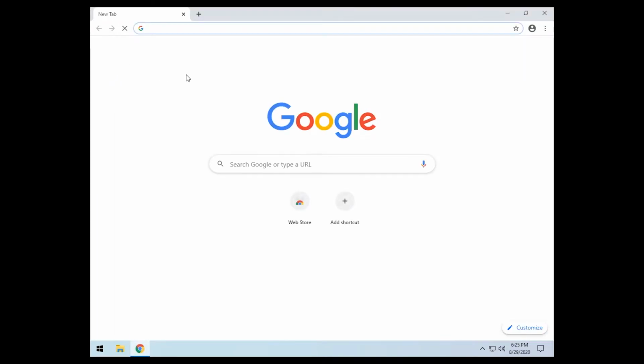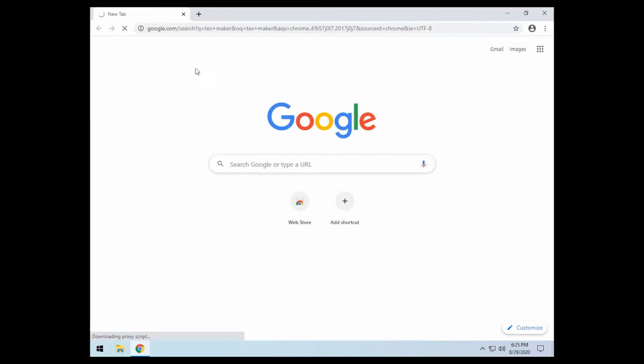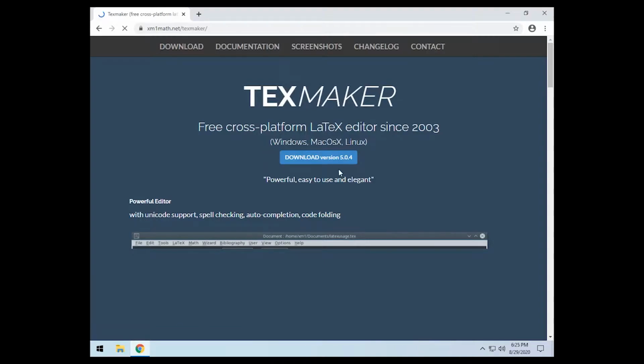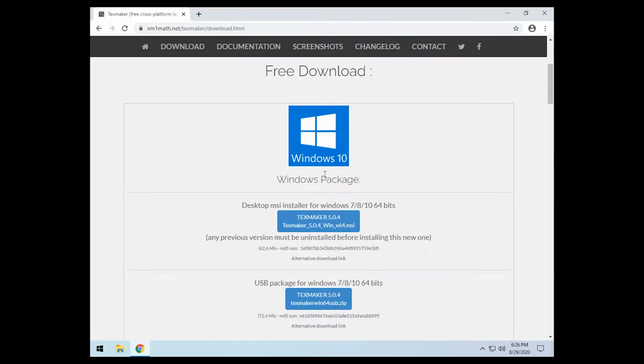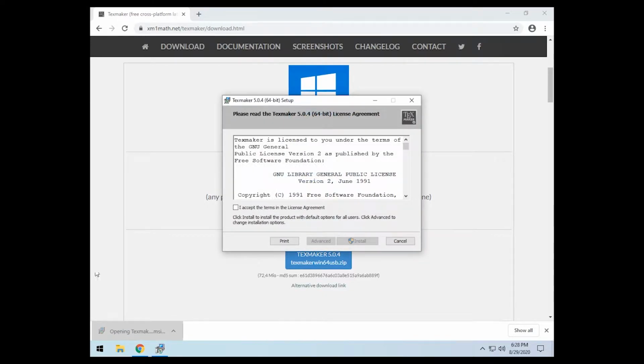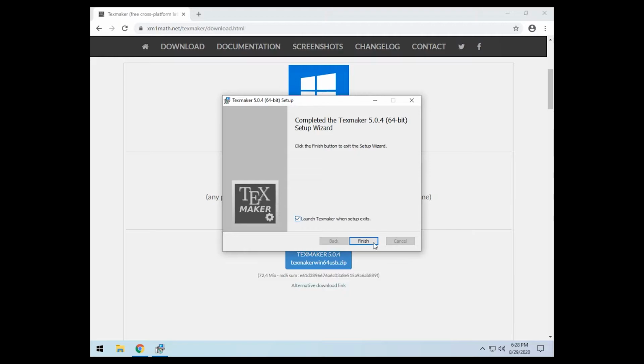Now for editors, I like to use TexMaker. So go to Google, download TexMaker. It's free, cross-platform LaTeX. Download the package, wait for it to finish downloading. After TexMaker's done downloading, open it up, accept some terms, run the install, copy the files over, launch TexMaker when we finish.